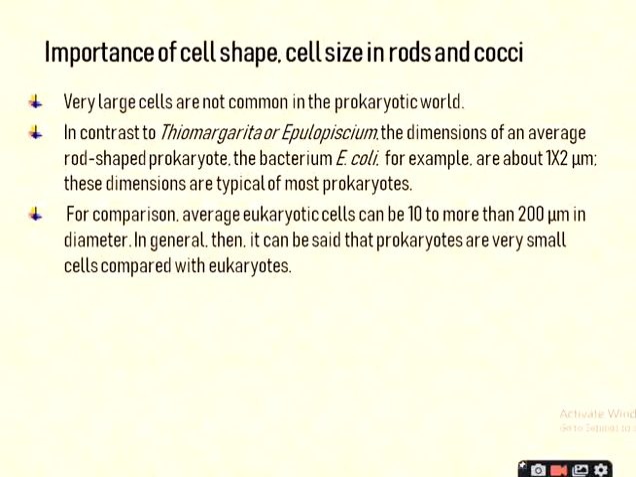That means length and width. Okay? Here Escherichia coli is 2 micrometer long and 1 micrometer wide. That means 1 by 2 micrometer in size, and generally the majority of organisms are present in these dimensions. For comparison, an average eukaryotic cell can be 10 to more than 200 micrometer in diameter. Okay? In general, then, it can be said that prokaryotes are very small cells compared to eukaryotes.